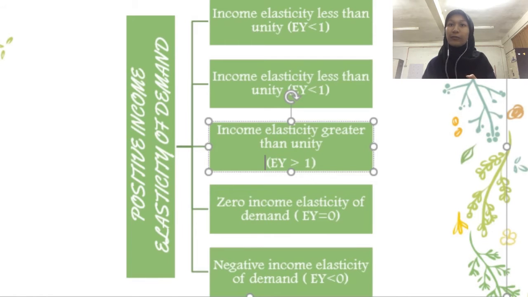We will look into positive income elasticity of demand. In this topic we will cover 5 types of income elasticity of demand. First of all is income elasticity less than unity, or EY less than 1. Next, income elasticity equal to unity, or EY equal to 1. Then income elasticity greater than unity, or EY greater than 1. Also, we have zero income elasticity of demand, or EY equal to 0. And lastly, negative income elasticity of demand, or EY less than 0.